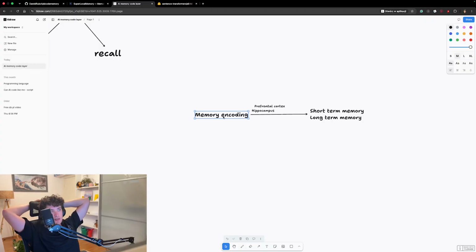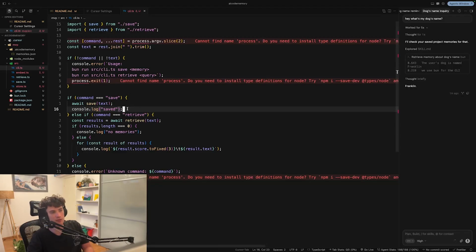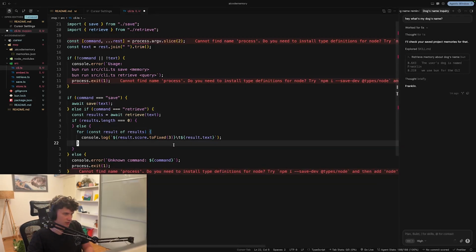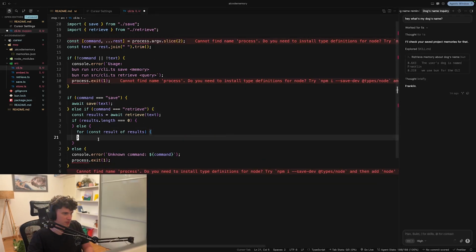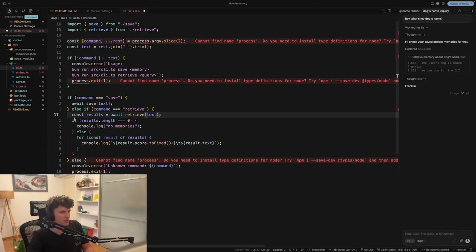Imagine you remember everything. It's impossible. So our brain has to only remember things that are important to us, the ones that we pay attention to. For example, I'm not going to remember that there is a console log save. Which, by the way, I'm going to remove those console logs because they are stupid.